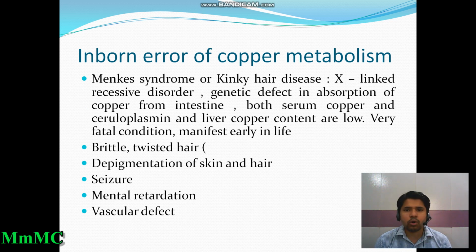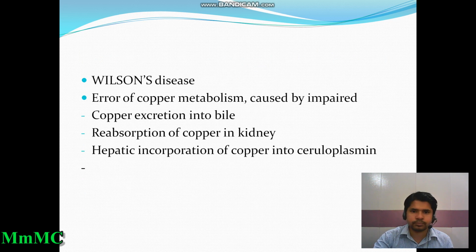And inborn error of copper metabolism. This is a rare disease and this is an X-linked recessive disorder. Genetic defect in absorption of copper from the intestine. Both serum copper, ceruloplasmin, and liver copper content are low. Ceruloplasmin is a protein that carries copper in the blood. A very fatal condition that manifests early in life. Brittle and twisted hair, depigmentation of the skin and hair, seizure, mental retardation, and vascular defect. These are the signs and symptoms of inborn error of copper metabolism.